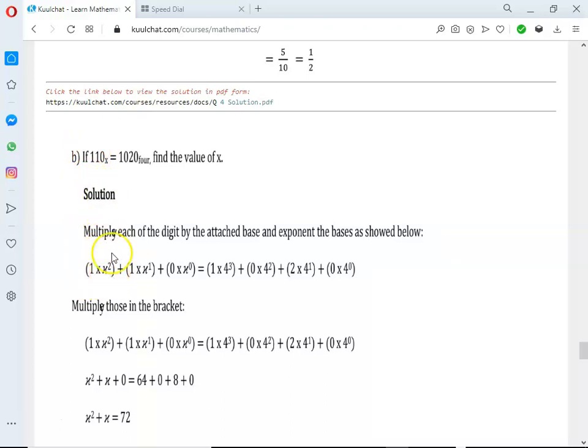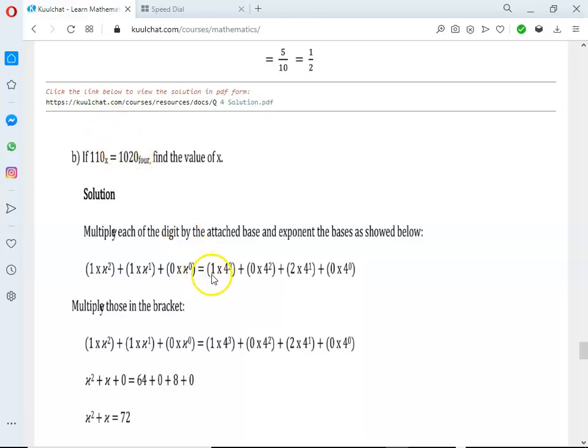So we have 1 times x raised to the power 2, plus this 1 times x raised to the power 1. When we did our exponent, we have got 0, we have 1, we have 2. That's why the 2 is here, and we have 1, so that's a 1. Plus 0 times this x raised to the power 0. Here, if we initiate our exponent, here will be 0, here will be 1, here will be 2, here will be 3.